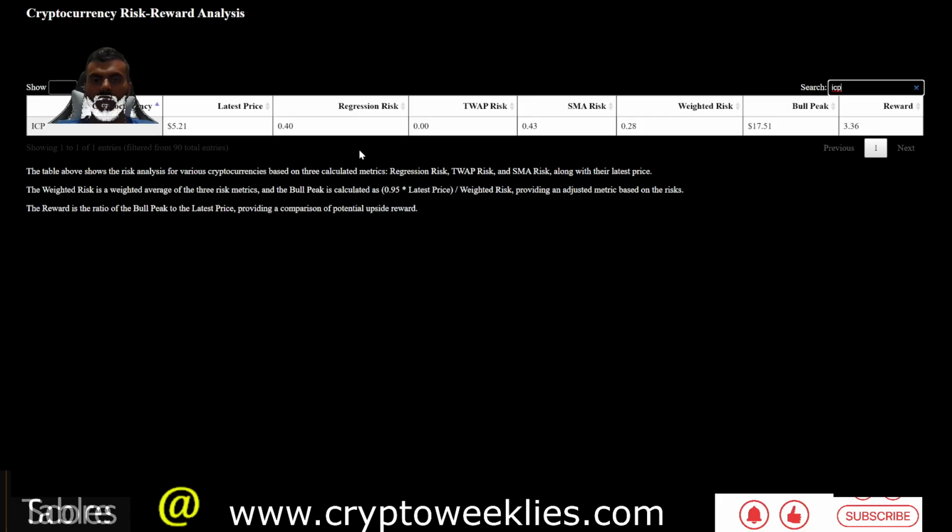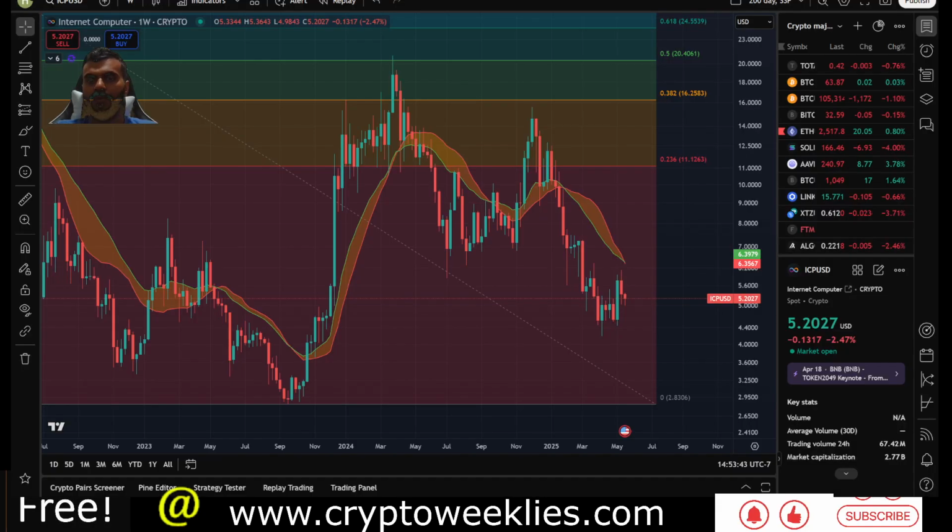That's using the regression model, the time weighted average price model, and a simple moving average price based risk. 28% weighted risk of the current price of about $5.20 gets the bull run peak at around $17.51. That could be all that is momentum wise for ICP. Again, in that scenario, the highs for ICP would be in 2024 and not 2025.